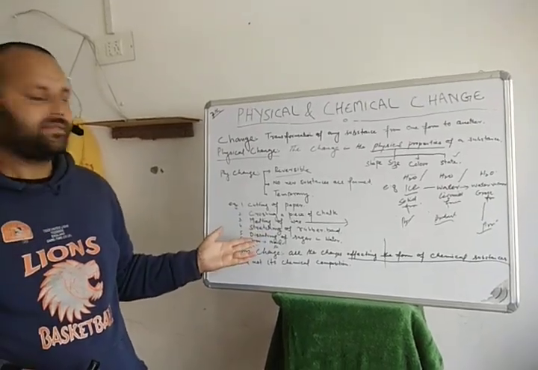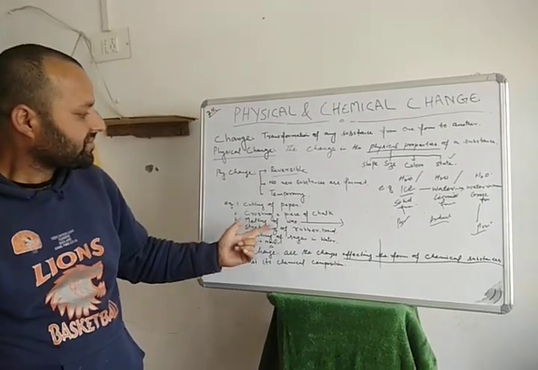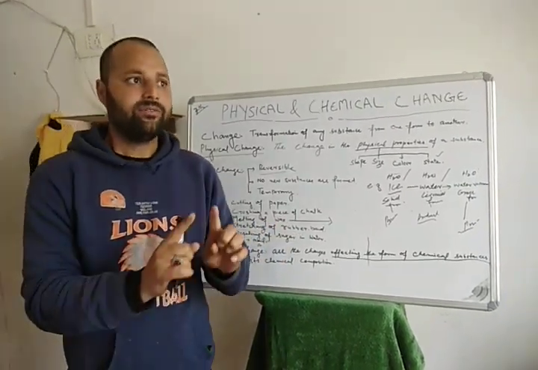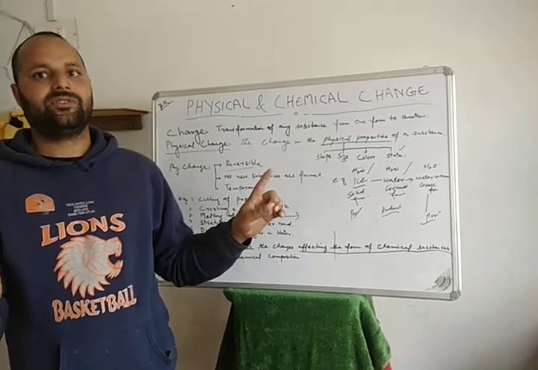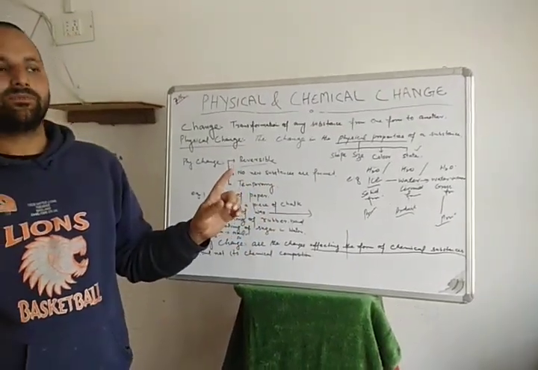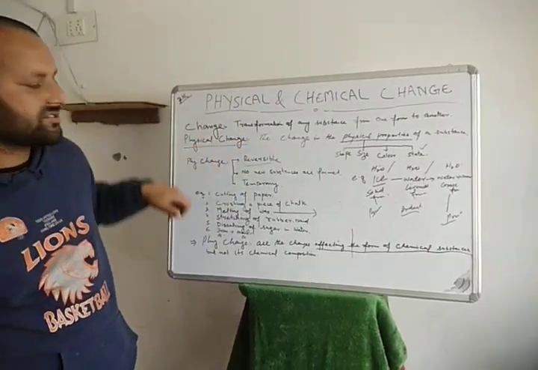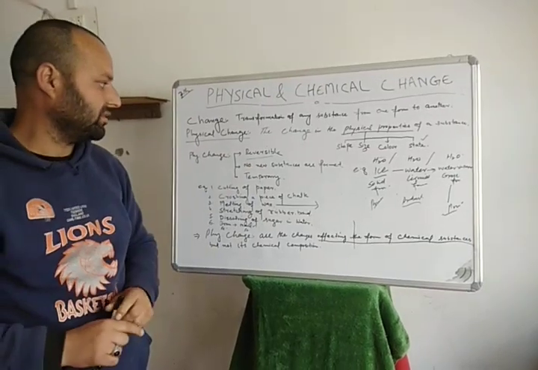It is a physical change, not a chemical change. Stretching of a rubber band: when we stretch the rubber, its shape and size change, but not its chemical composition, and it will return to its original shape. That means it is reversible.